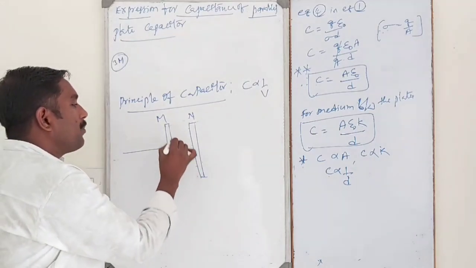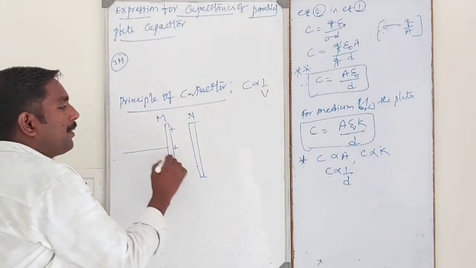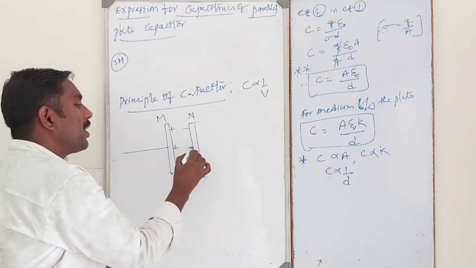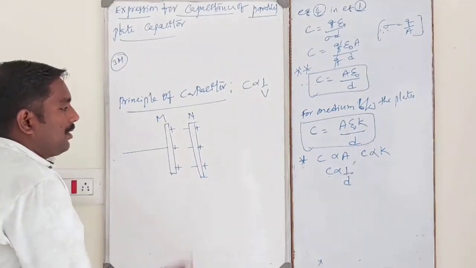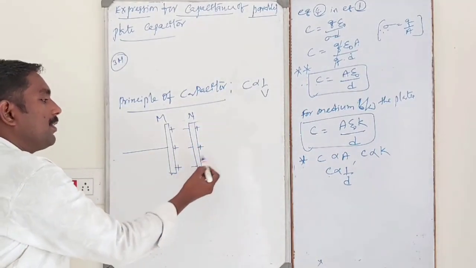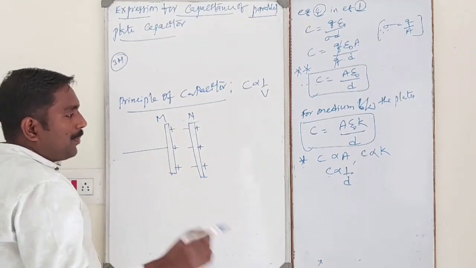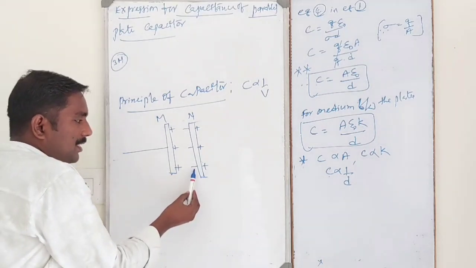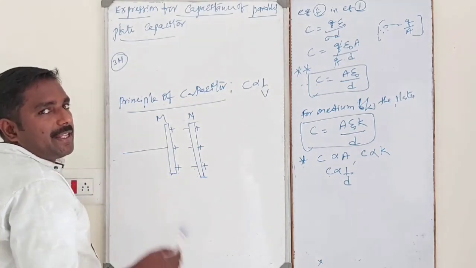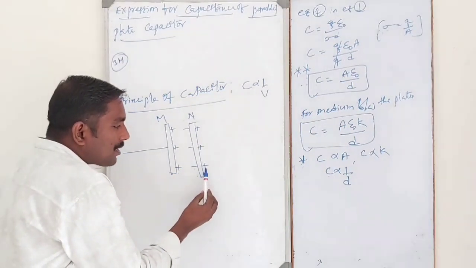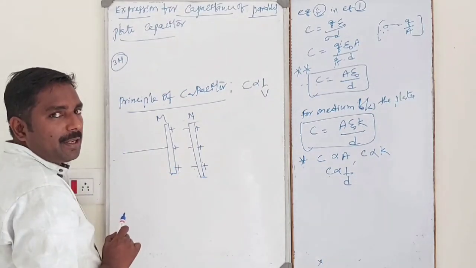Some quantity of positive charge is given to the plate M. Because of electrostatic induction, negative charges accumulate on one side and the same quantity of positive charges are induced on the other side. Because of negative charges nearer to the M plate, its potential decreases, and because of positive charges, potential of plate M increases.